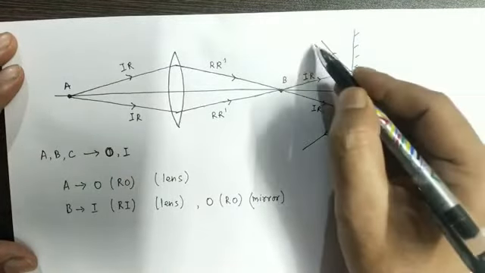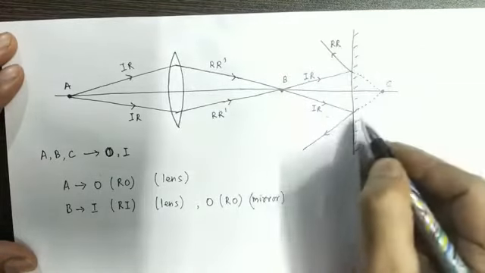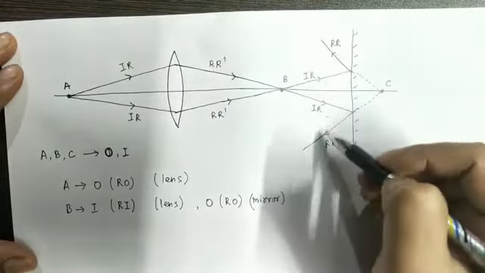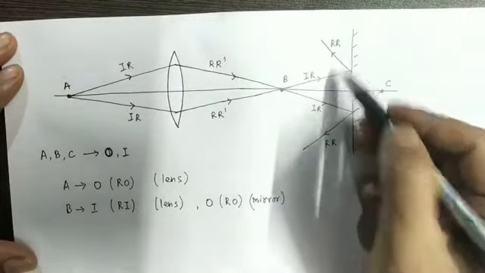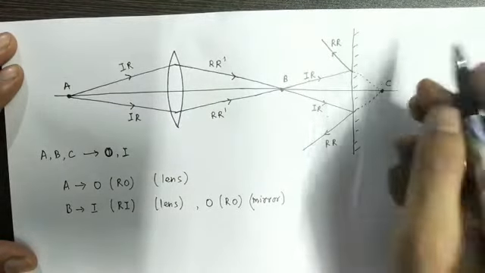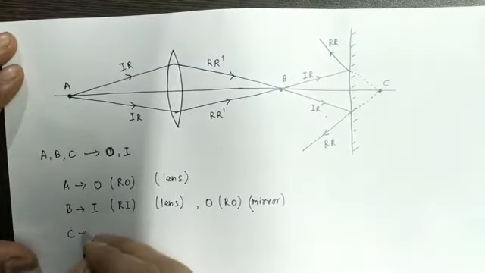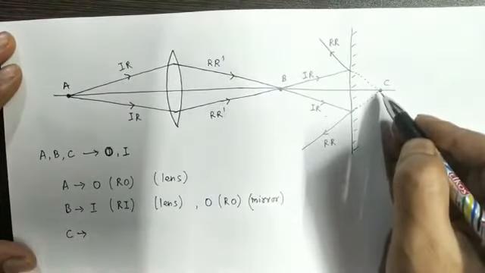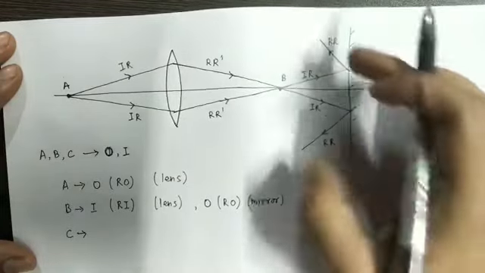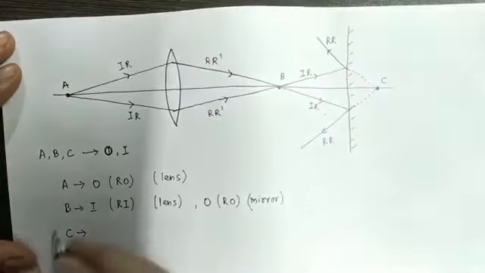This ray we are getting after reflection, therefore this is the reflected ray, and similarly this is also the reflected ray. Are these two reflected rays meeting actually? The answer is no. They are meeting when they are extended backward. Therefore at point C we will get an image. At point C the reflected rays are meeting, therefore we will get an image.